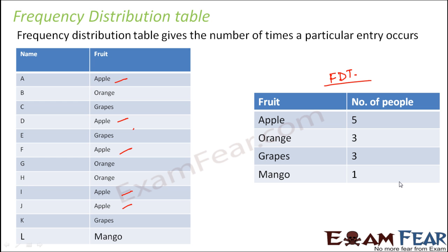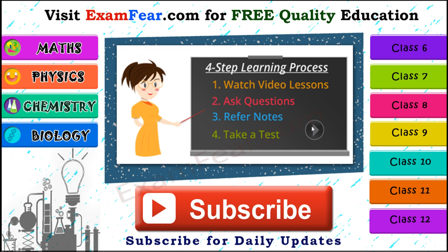But in a real life scenario, you will come across a set of data where each entry might get repeated 100 times, 2000 times, 15 times, 20 times, that is, a greater number of times. In that case, even counting them and writing the total count will not be easy. Here we very easily counted apple 5 times and wrote 5. But for bigger numbers, where one entry is getting repeated 20-30 times, counting and writing will not be an easy task. So what do we do?